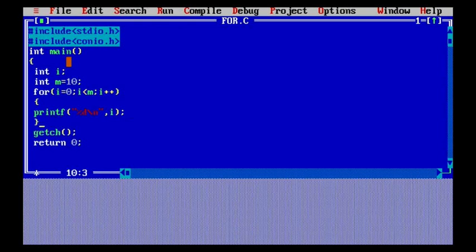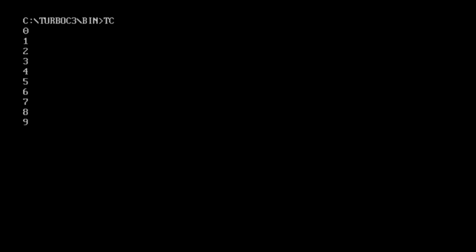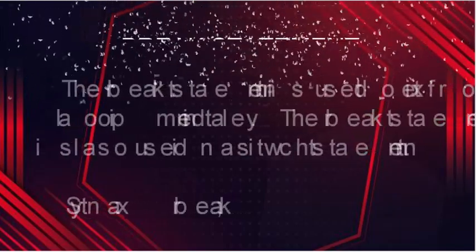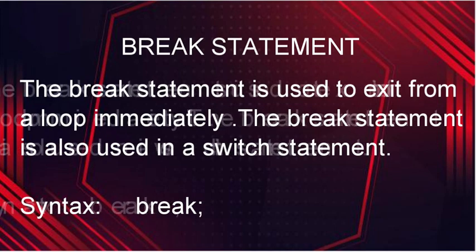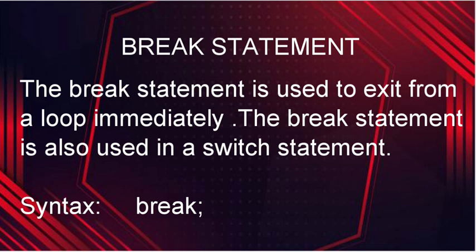You can also give the value initialized already, or you can give that value in the condition. When I run this, you can see the desired output: the numbers are printed from 0 to 9. So this was the first case with the for loop, where all the numbers were printed based on a set of conditions already defined in it, along with the initialization statement and the other statements defined in it. Now the next kind of loop that we have is the while loop.